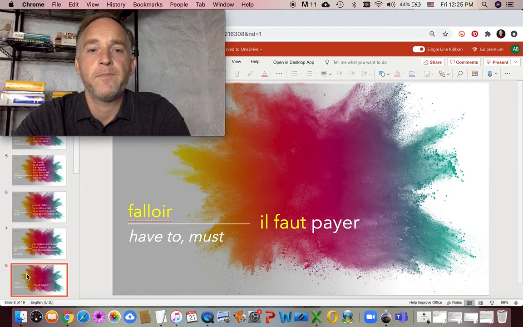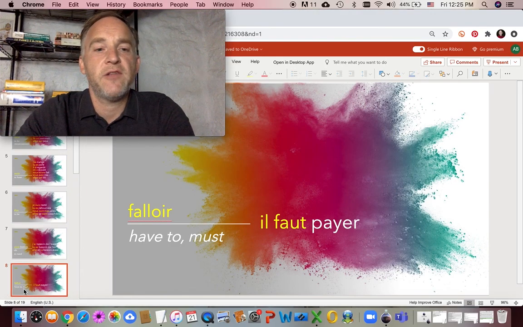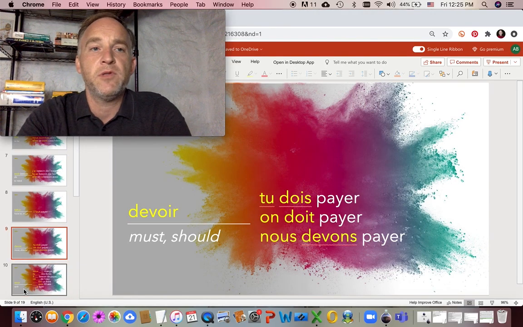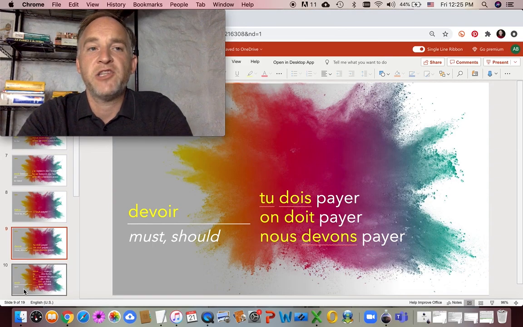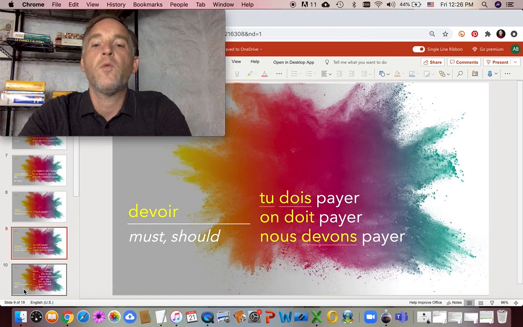We must pay. So there is another way to express this with the verb devoir, which is not impersonal but works as most other verbs by changing to agree with the person and number of the subject. Tu dois payer is you ought to pay or you must pay. On doit payer, you have to pay, we have to pay, everyone has to pay. Nous devons payer, we have to pay.